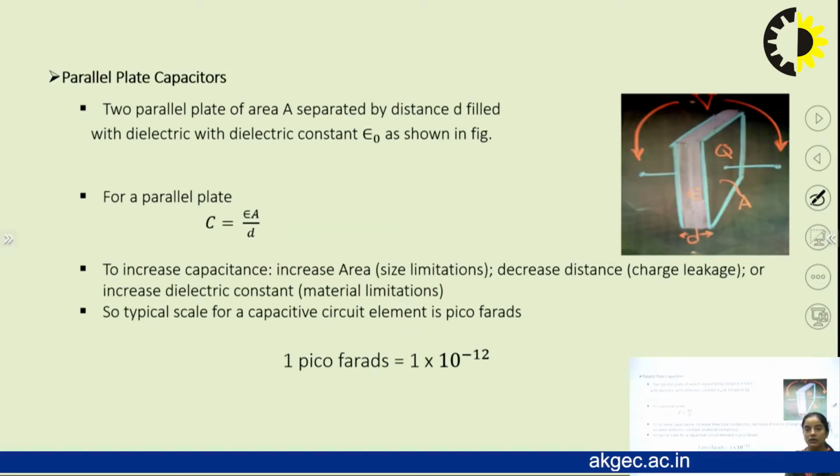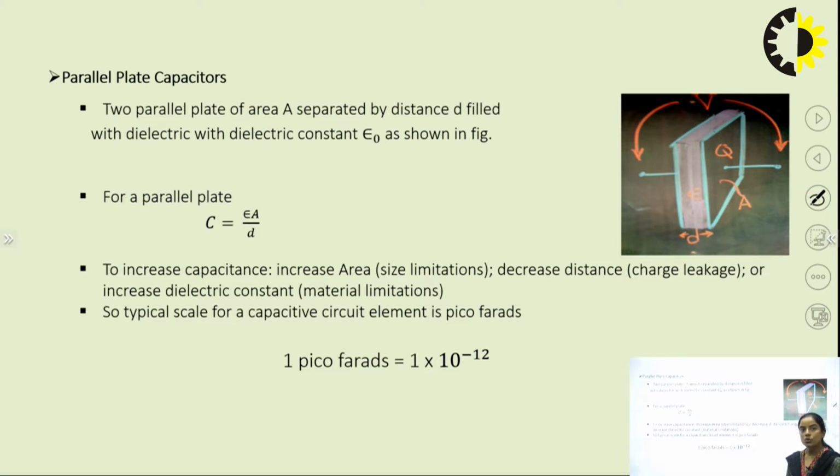Now, parallel plate capacitors. We use two parallel plates of area A separated by a distance D, and suppose we fill a dielectric material in between, with dielectric constant epsilon. That is shown here in the diagram. This is the area, this is the distance D, and in between there is the dielectric material with dielectric constant epsilon. Here the capacitance C can be written as epsilon A by D.